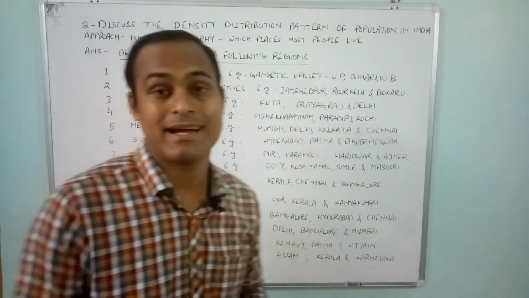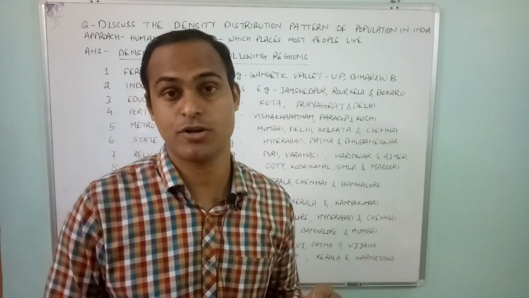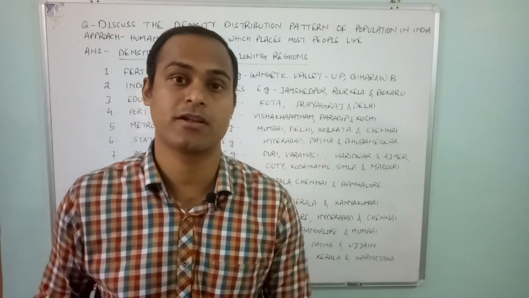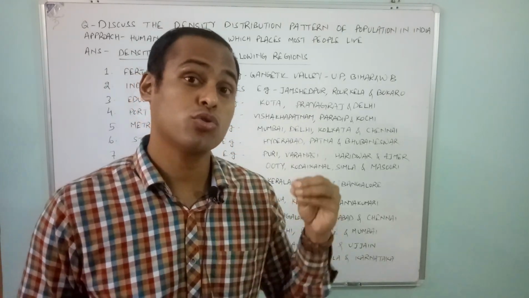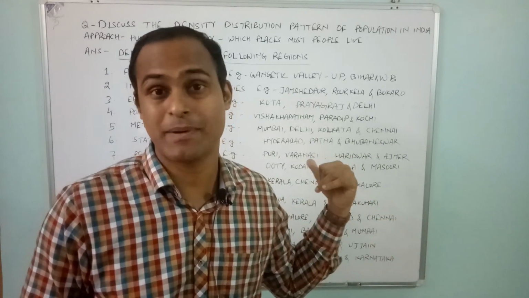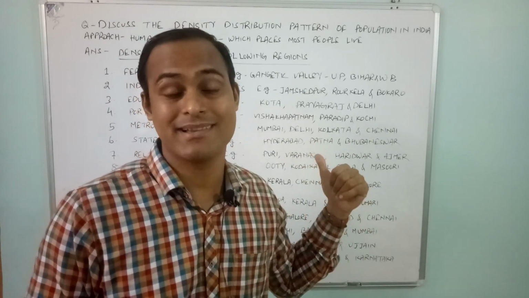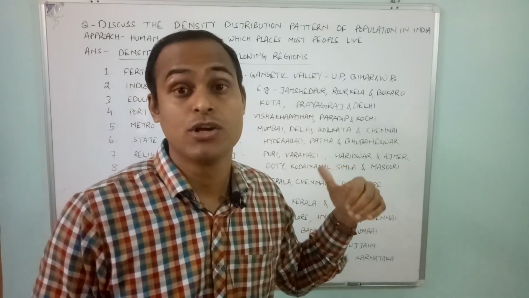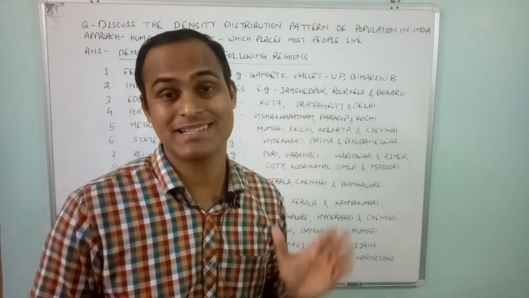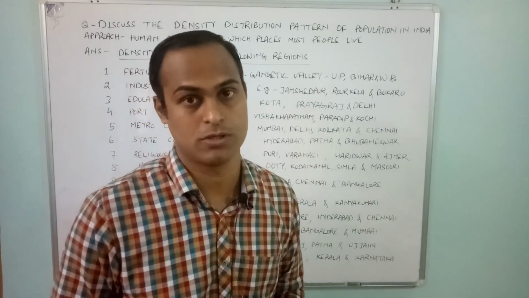So I told you that you have to write the definition of density of population: the number of people living in a square kilometer of area. In order to write this on the spot, you have to frame the answer. I don't know whether everybody would have prepared this particular question especially, so you have to frame an answer and use your common sense. This question you can write with common sense also.